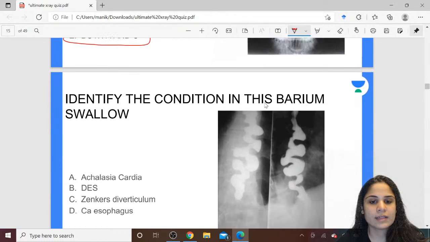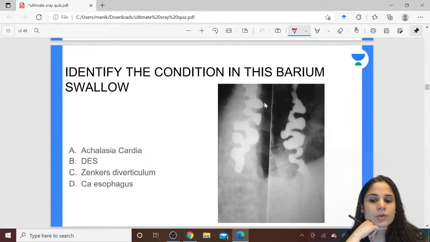Alright, identify the condition in this barium swallow and give me the treatment of the same and the investigation of choice in the same. Investigation of choice and treatment.